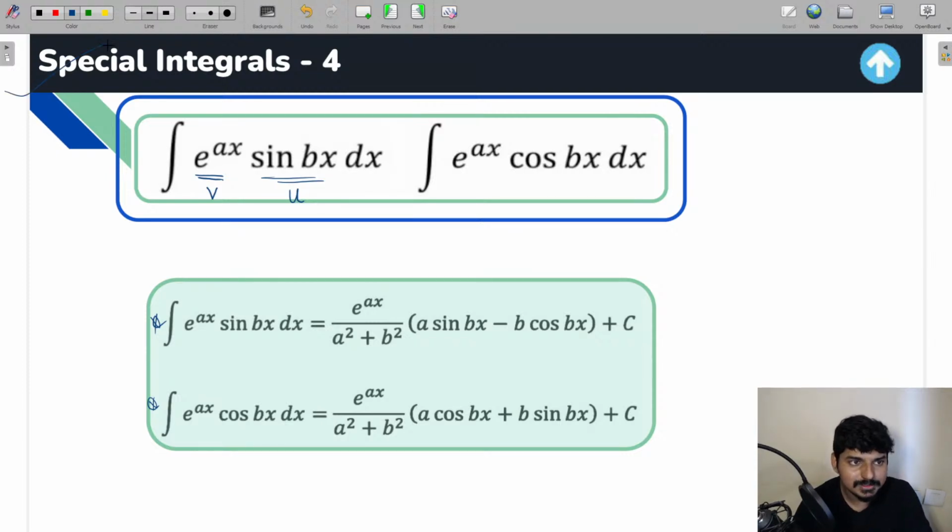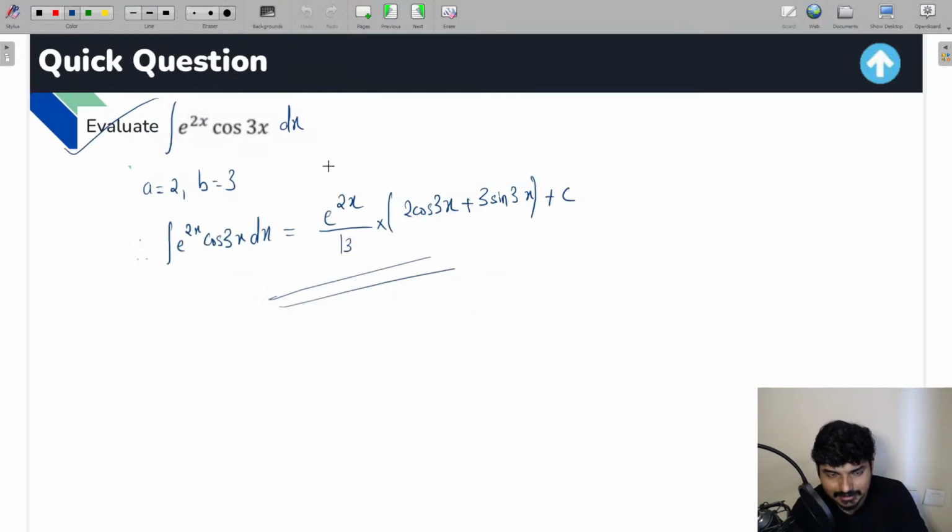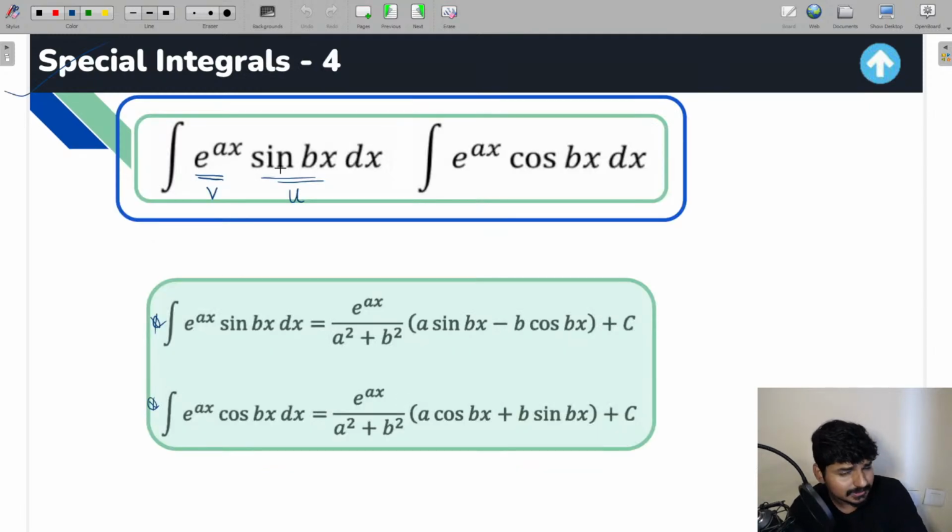Okay, so I hope this is clear for all the students, guys. If anyone is having any more doubt, you can let me know in the chat box. I'll definitely help you out, guys. But this is how you have to apply the concept, apply the formula and get the solution. So I hope this is clear for you.